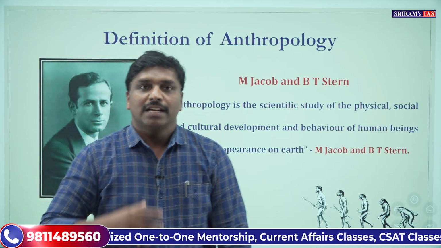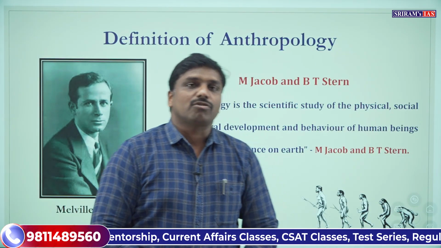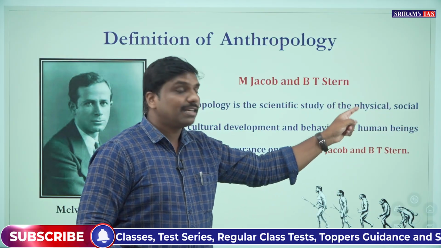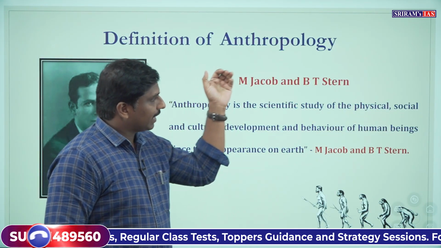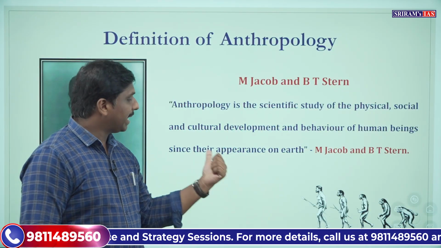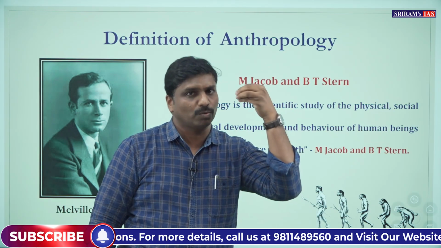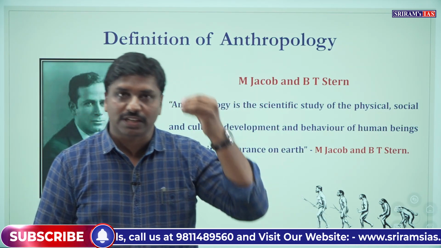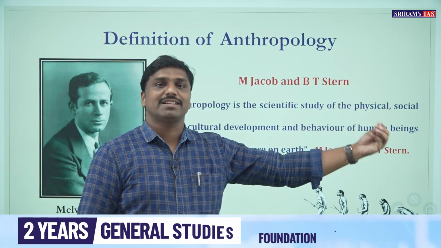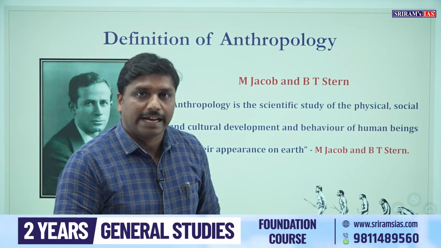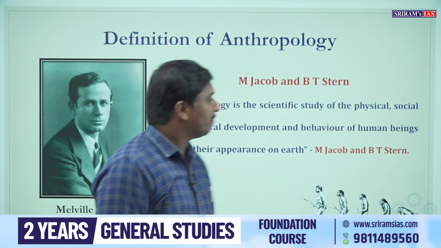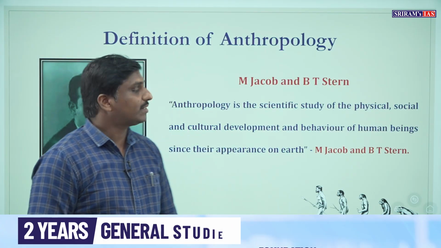That means Jacob and Stern have incorporated almost all the sections that we study: physical, socio-cultural, as well as other behaviors of man since his appearance. It includes the archaeological, linguistic, biological, and socio-cultural sections. So it has elaborated the scope of anthropology in a multitude of ways.